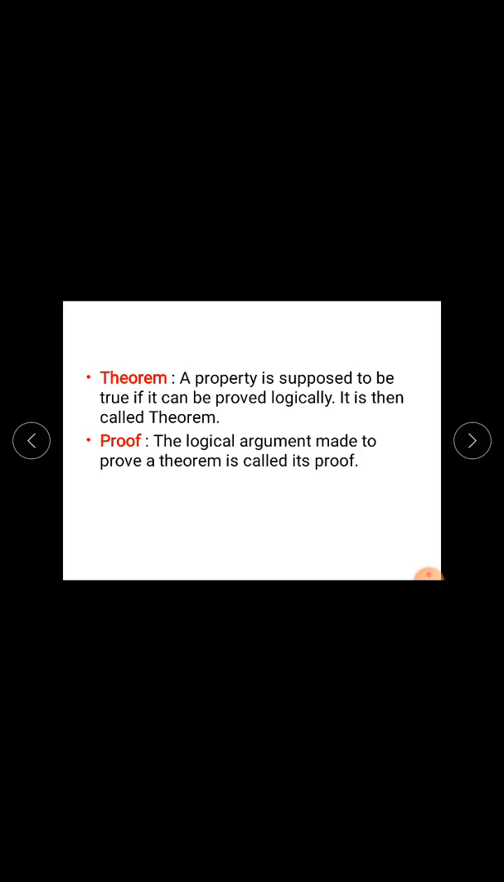Now next topic is theorem. Now what is a theorem? A property is supposed to be true if it can be proved logically. It is then called a theorem. We know the sum of three angles of a triangle is 180 degrees, opposite angles of a parallelogram are equal. So these are all properties. A property is supposed to be true if it can be proved logically. It is then called a theorem.